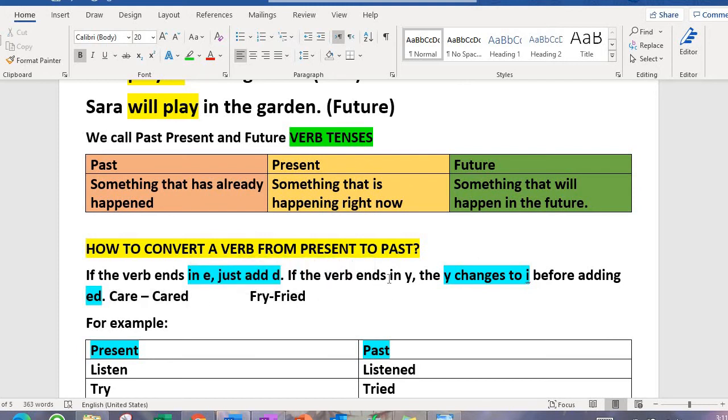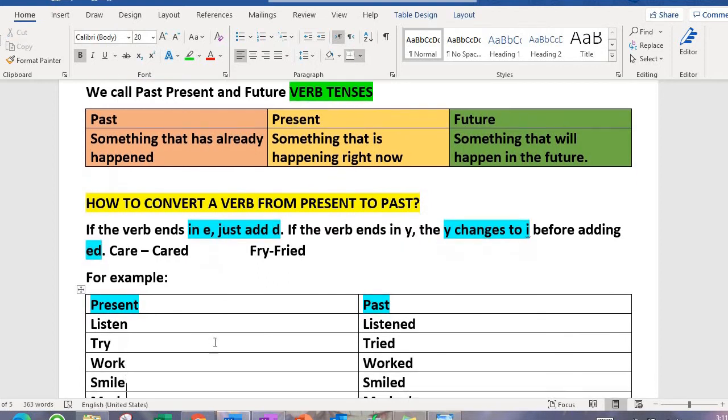If the verb ends in Y, what do we do when verbs end in Y? We change Y to I and then add ED. So in other words, we cancel the Y and we just add IED. So in this verb, fry, we are going to convert it to past tense, we are going to remove Y and instead we are going to use IED.